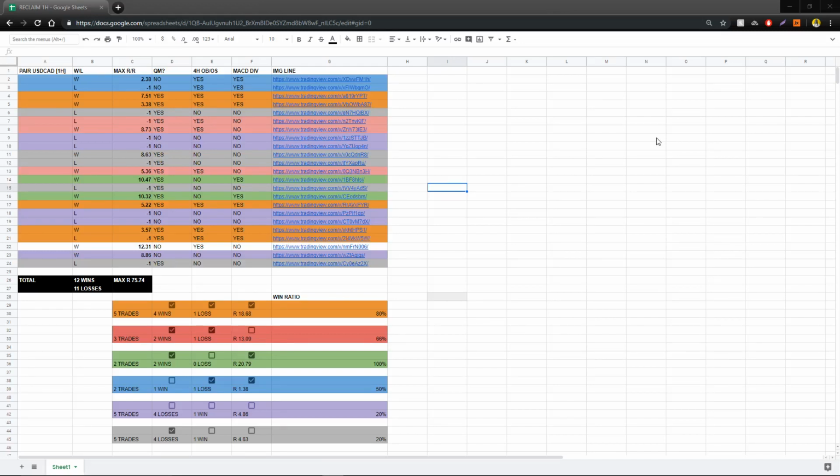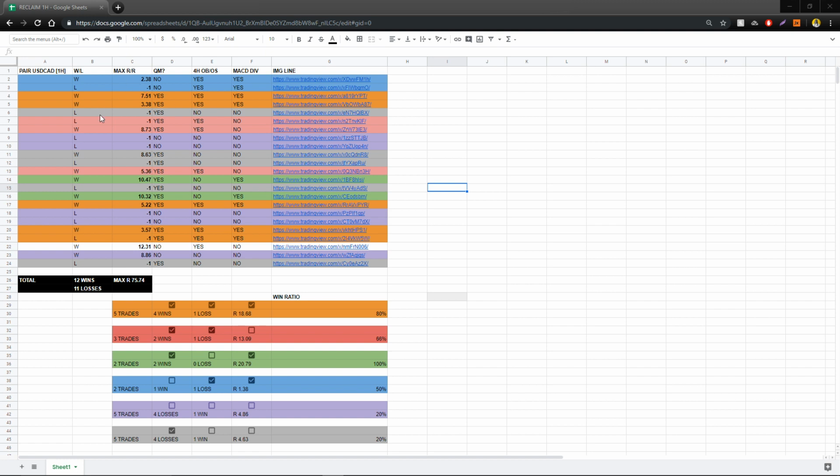Hello, it's ACX here. Just wanted to show you the results that we've done today on the dollar CAD pair on the 1 hour chart. This was backtesting done since January the 1st 2019, and we've got all the trades here that would have been a reclaim on the US dollar to Canadian dollar. I just wanted to show you the confluence and the importance of actually writing down your stats like this, so you can gauge more about your probabilities per trade.